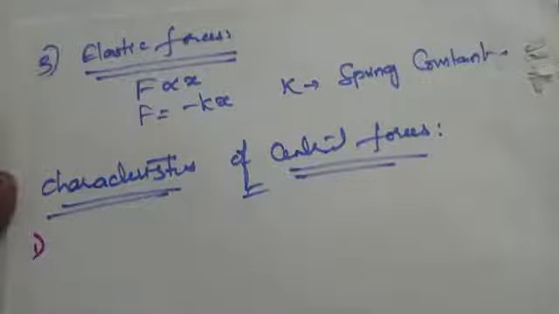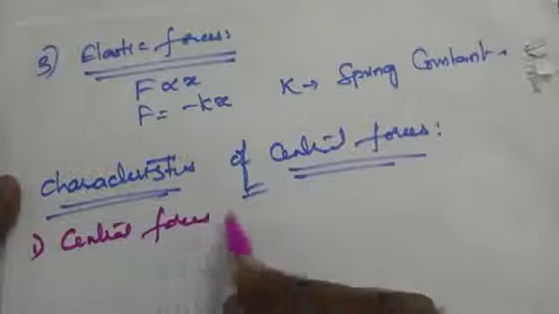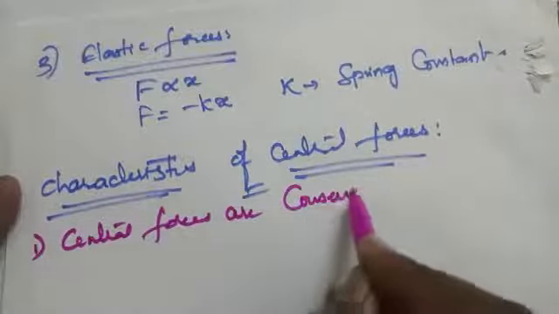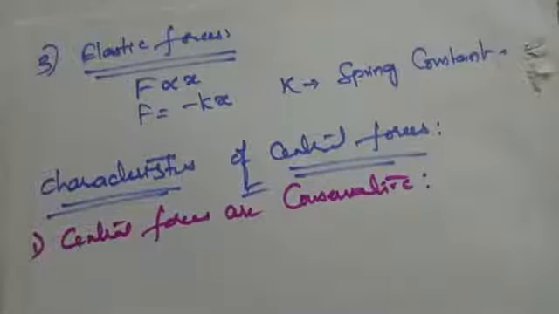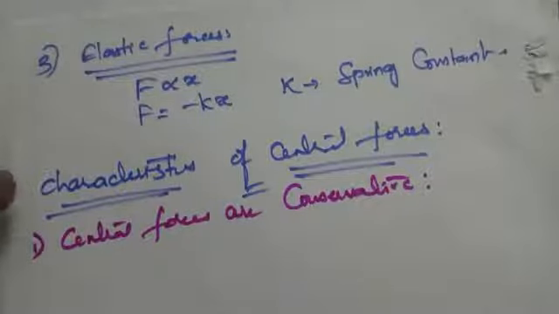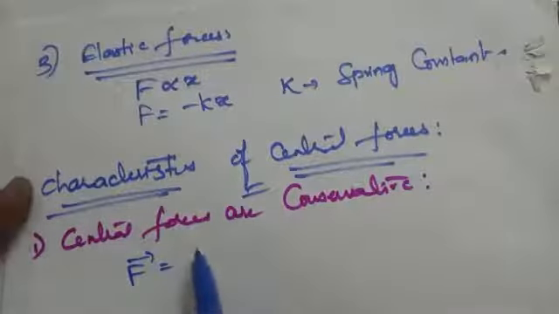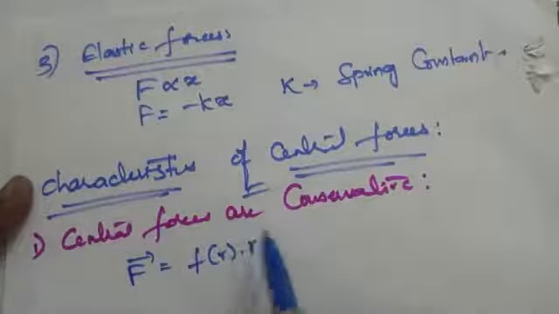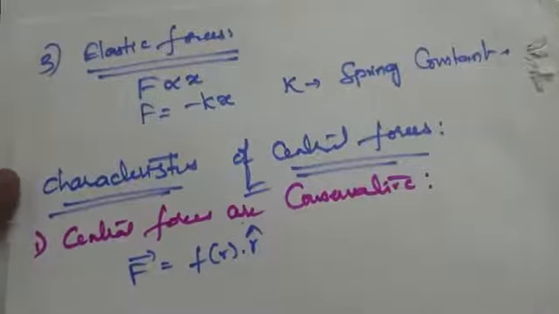We have to prove that central forces are conservative. What is a conservative force? If the force depends only on the positions, not on the paths, the work done by the force is path independent. Such forces are called conservative forces. According to central force, F bar equals f of r into r cap. That is the central force.